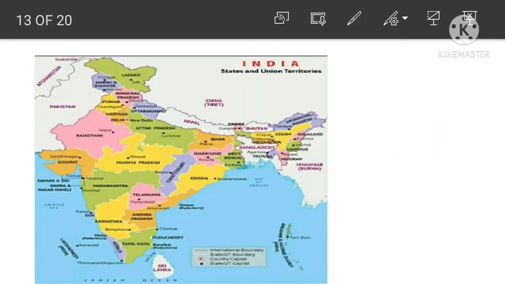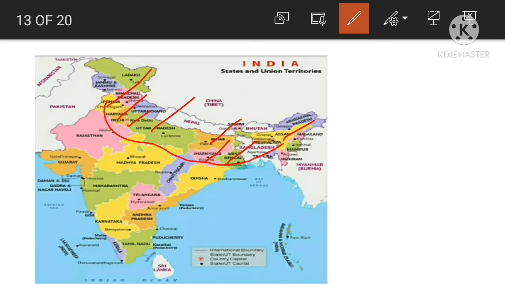Okay. So let us check it out. Punjab, Haryana, New Delhi, Uttar Pradesh, Bihar, Jharkhand, West Bengal and Assam. These are the states which lie in the Northern Plains. Okay.